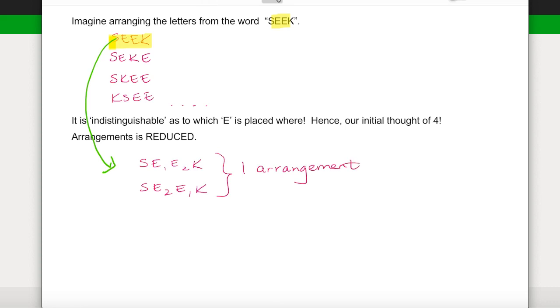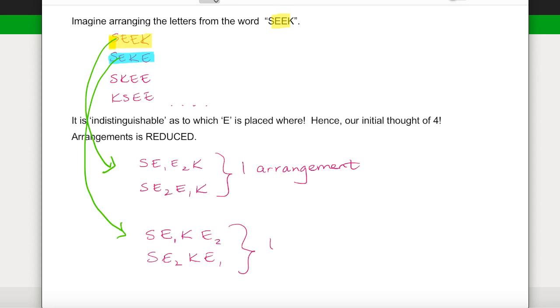If we take a look at the second example we've got here of rearranging some of the letters, what we'll notice is that we've got S-E-K-E, but is that the first E and the second E, or is it the second E and the first E? In fact, an E is an E, so this is just one arrangement. So when we have repeated letters, there's no need to worry about arranging these.